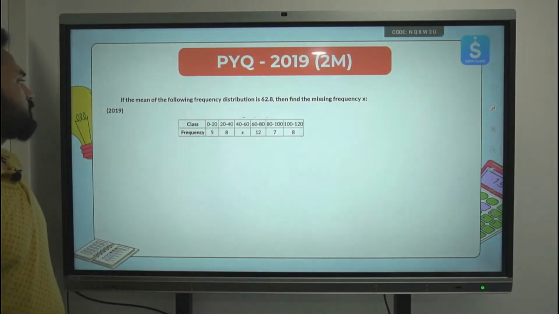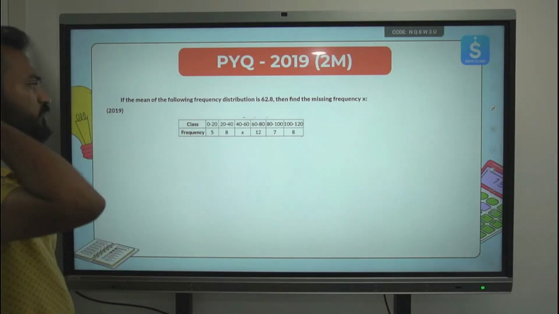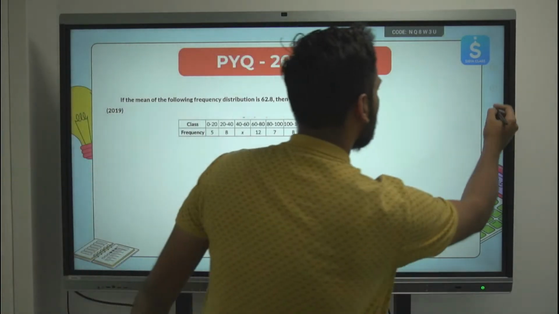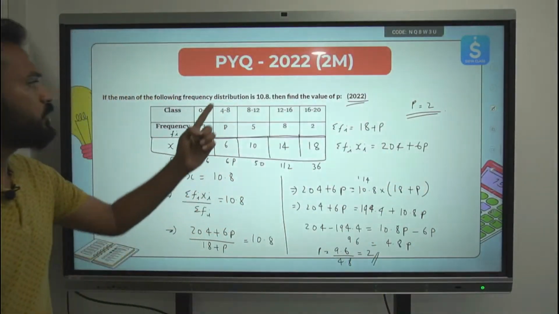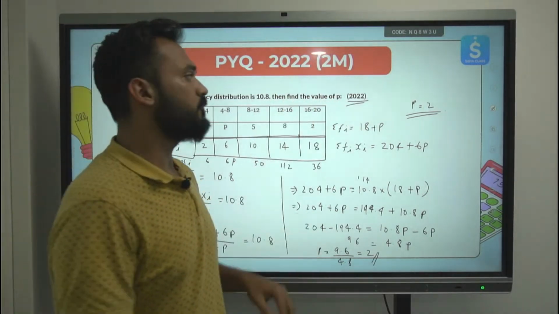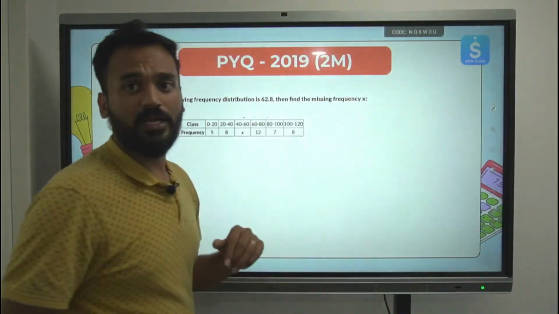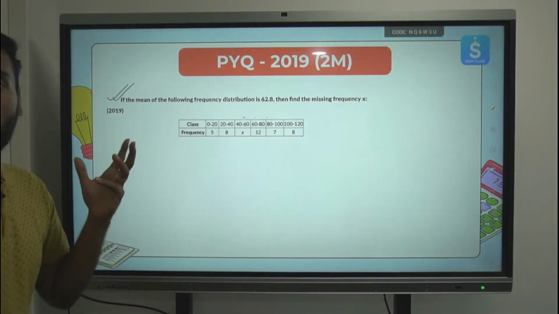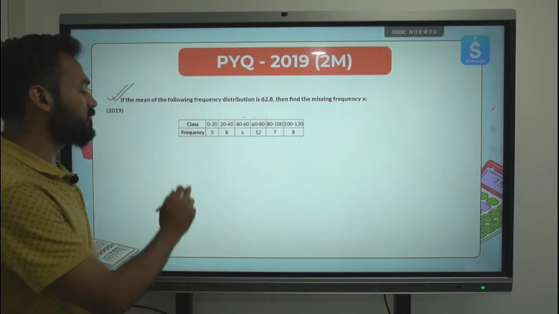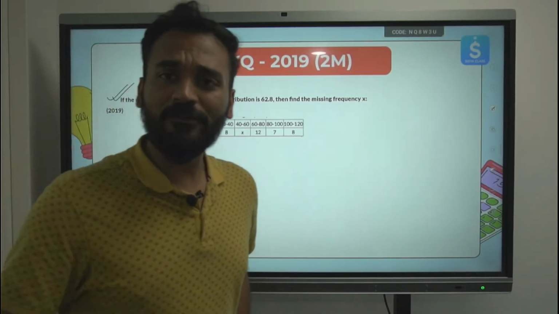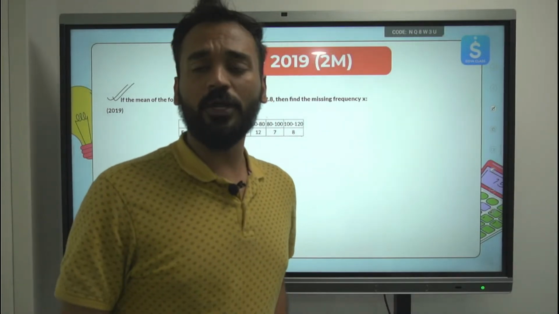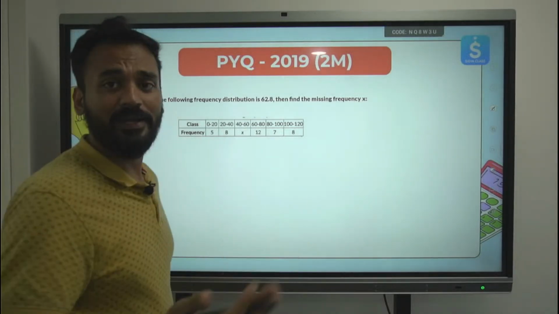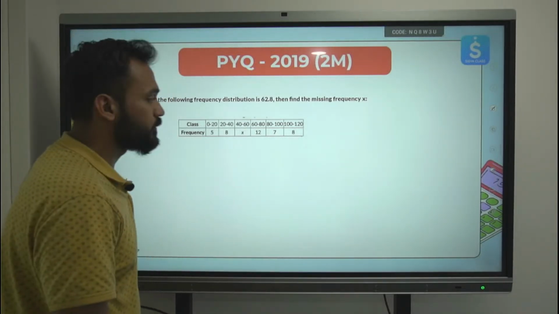Let's look at this question. If the mean of the following frequency distribution is 62.8, then find the missing frequency. If you see the pattern, the same type of question was asked in 2022. The same type of question was also asked in 2019. So the same pattern is repeating. Such types of questions are asked a lot. The way you solve it can differ, but always the same type of question is being asked. So please pay attention, it can be repeated again this time on 10th of March.